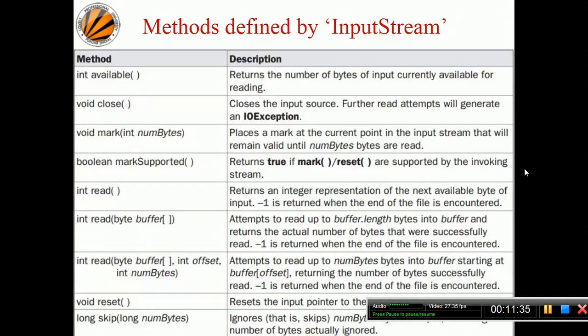Now we have int read. Read has 3 different types. One is without any parameter. Second is with a parameter as a byte array. The third is with a byte array, an offset and the number of bytes. So I will describe what the difference is in all 3.